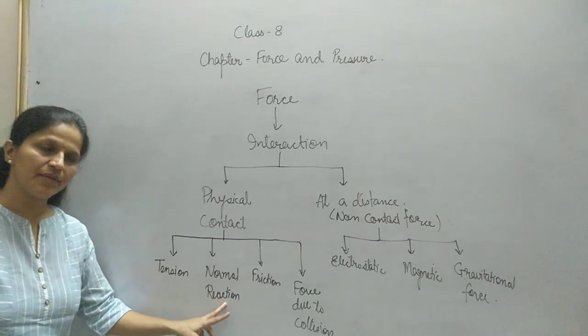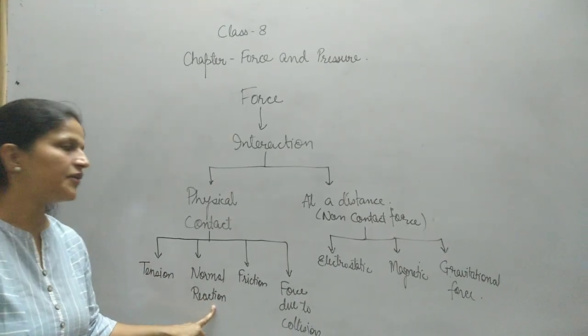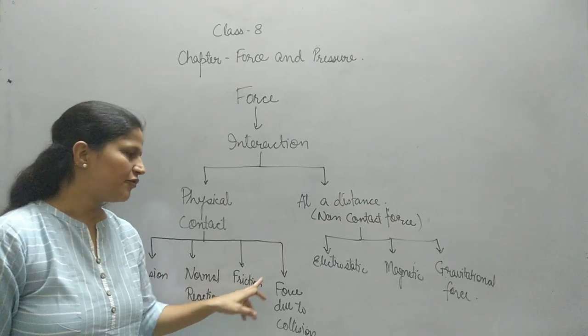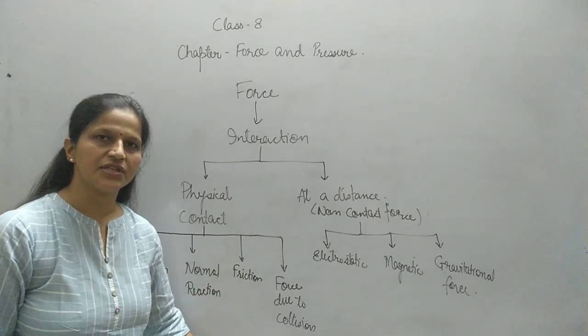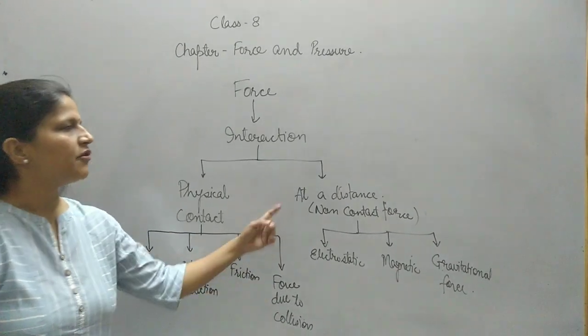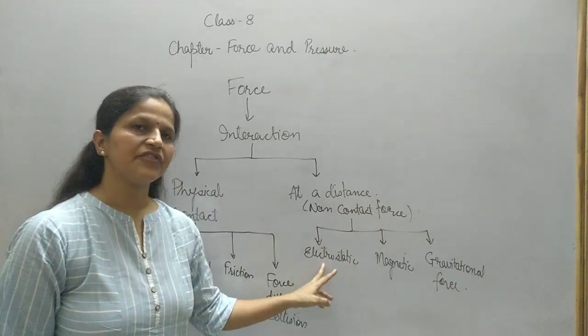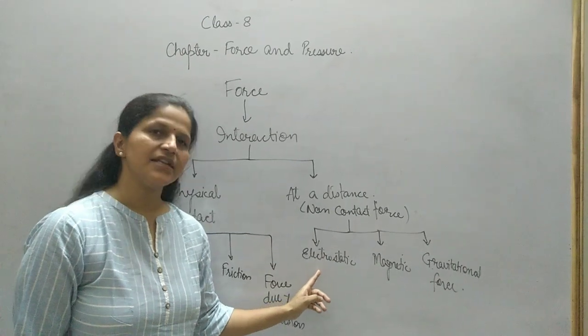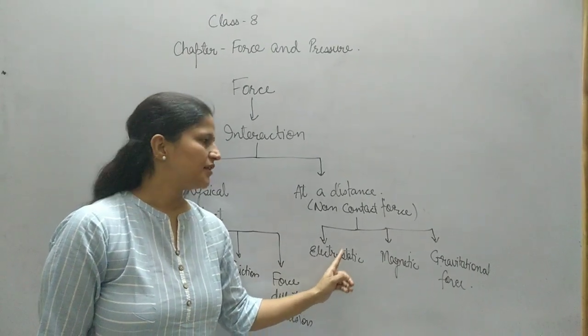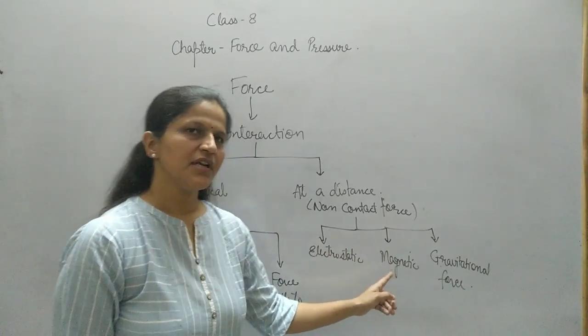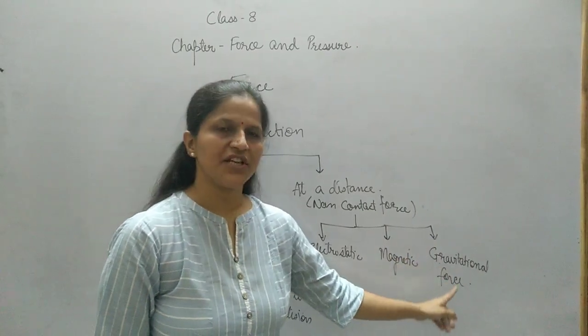Second one will be normal reaction, the third will be friction, and the fourth one will be force due to collision between the bodies. Forces at a distance, in this category we will learn three different types of forces. One is electrostatic force, the other one is magnetic force, and the last one is gravitational force.